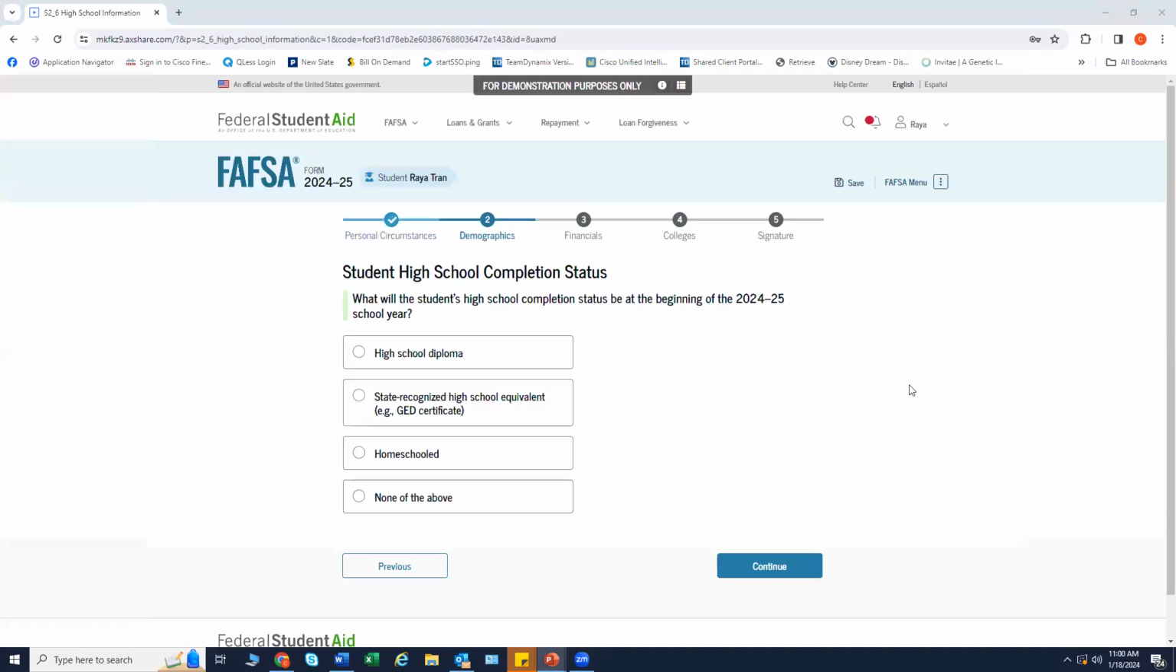The student is asked what their high school completion status will be when they start the 24-25 school year. The student selects high school diploma.